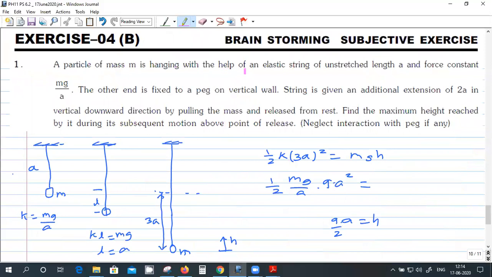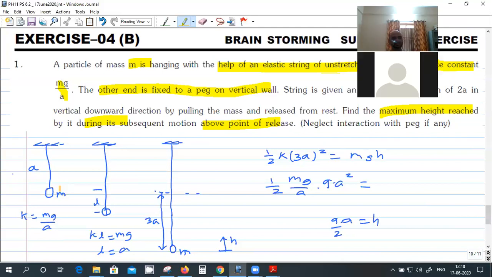Your particle of mass m is hanging from an elastic string. So there is a decrease in gravitational potential energy because the height is decreased by an amount h. Assume this is a string and the mass is attached and you are holding it by hand. The natural length is a, and because of this mass, let it be extended by a length l. So kl should be m into g. From there you will get the extension as a.